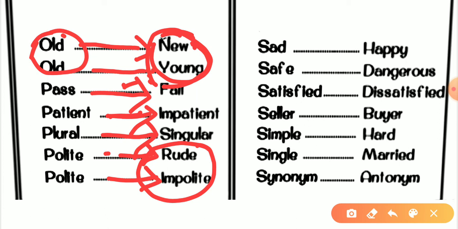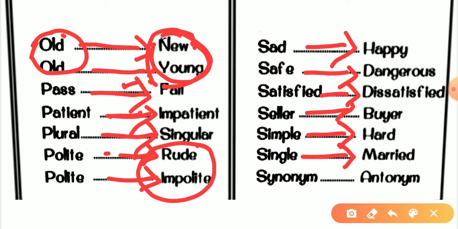So the next word is sad. The antonym would be happy. Safe, dangerous. Satisfied, dissatisfied. Seller, buyer. Simple, hard. Single, the antonym would be married. And the last one, I have put a word from our topic, synonym. The opposite, or antonym, would be antonym.